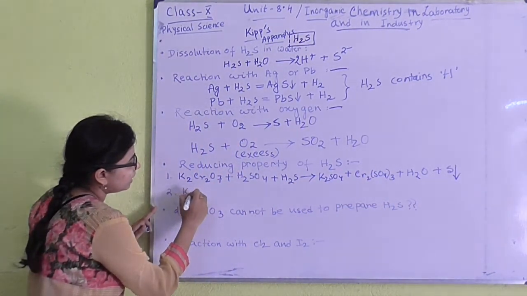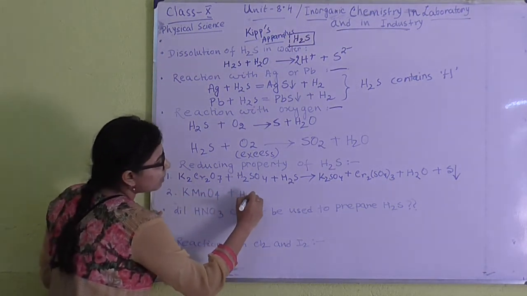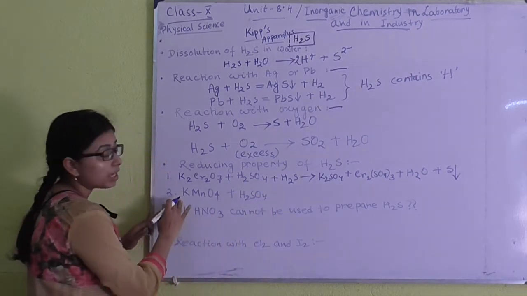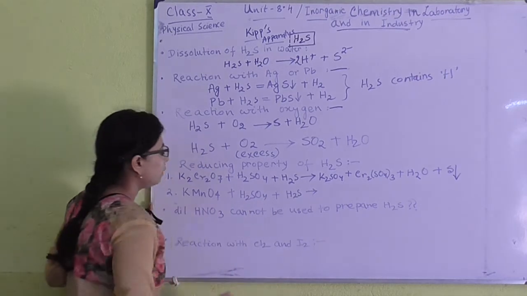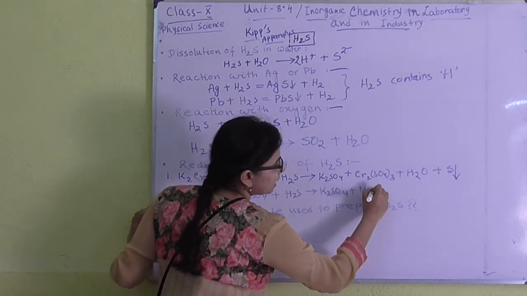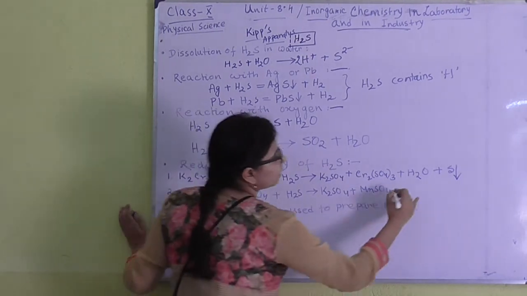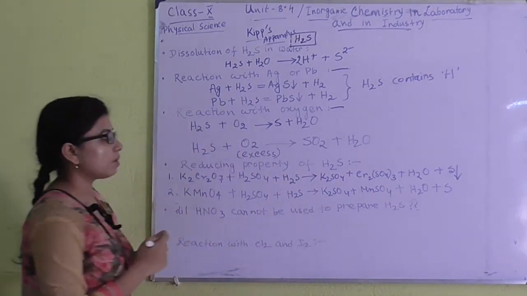And the next point is, if you take acidified KMnO4 solution, that is potassium permanganate solution, over H2S gas, you will get K2SO4, you will get MnSO4, you will get water and sulfur, just like the previous one.